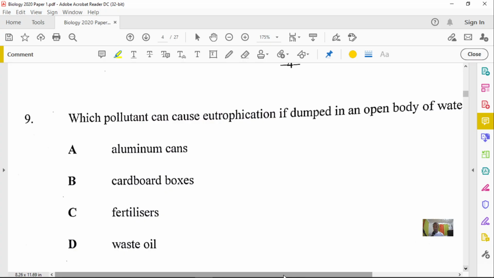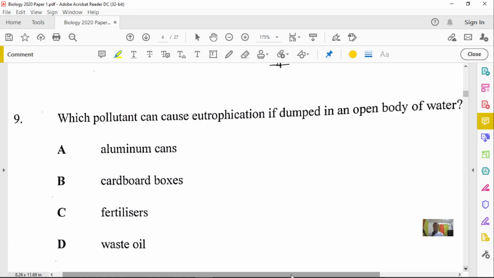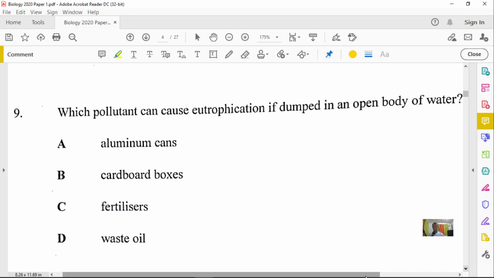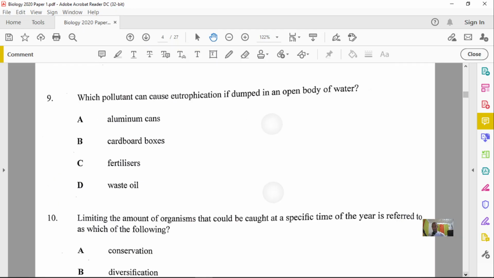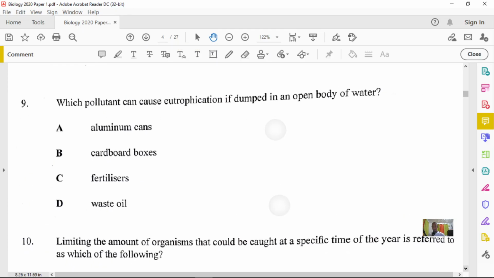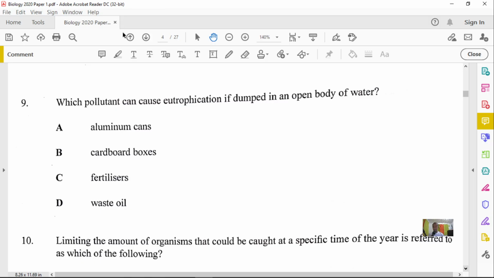And question number 9 reads, which pollutant can cause eutrophication if dumped in an open body of water? Now, what is eutrophication? Eutrophication is the excess growth of algae when nutrients are dissolved in water bodies. And so we're going to look at the options that can actually deposit nutrients within a body of water. Looking through the options, you realize that aluminum cannot be the answer.